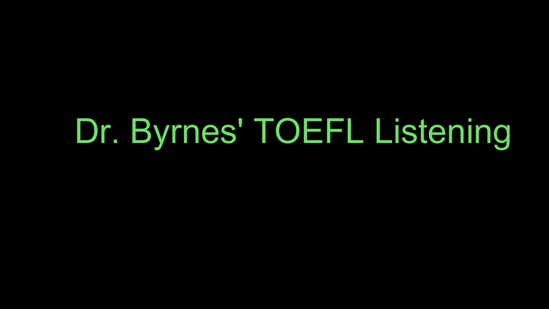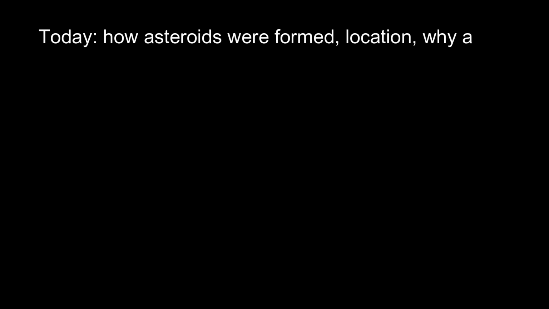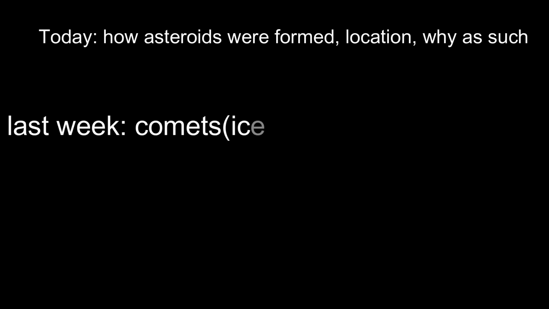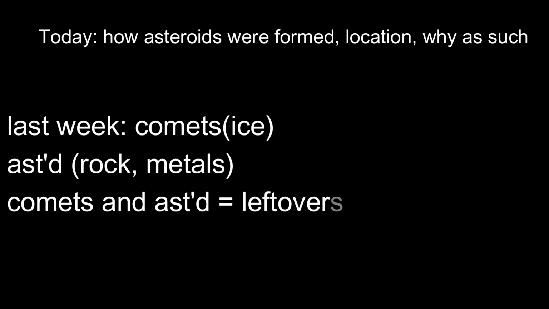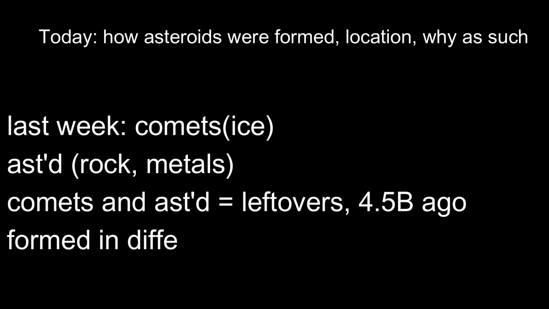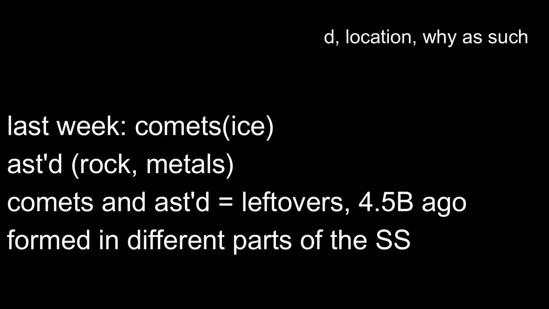Okay, today I want to discuss asteroids, how they are formed, where they are located in our solar system, and why. This picks up from where we left off last time, discussing the characteristics of comets. Now, as we talked about, comets are mostly composed of ice, and asteroids, on the other hand, are mostly composed of rock and metals. Comets and asteroids are kind of the leftover junk that resulted from the solar system's formation, about 4.5 billion years ago. Comets and asteroids usually form in different parts of the solar system for different reasons.